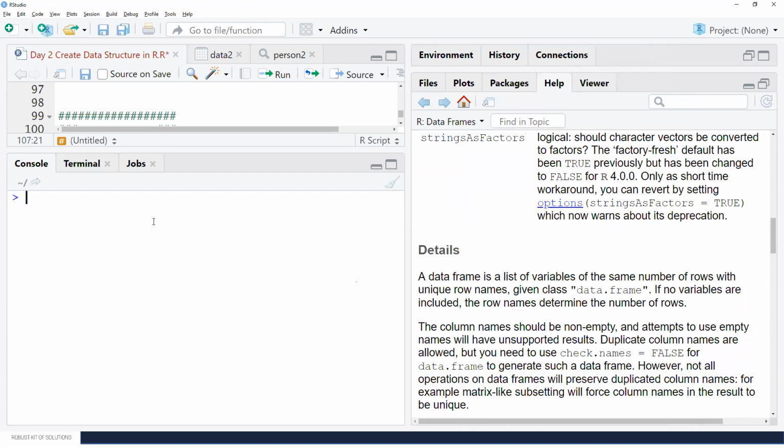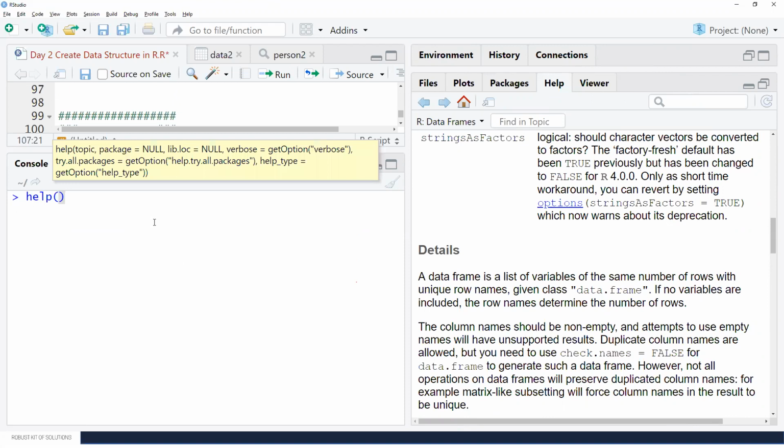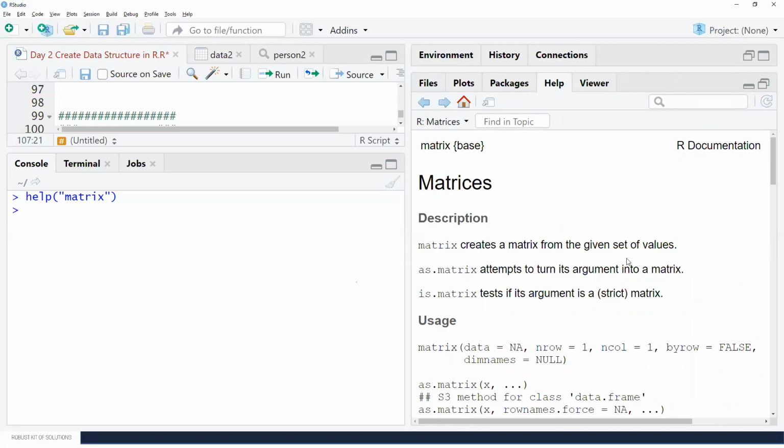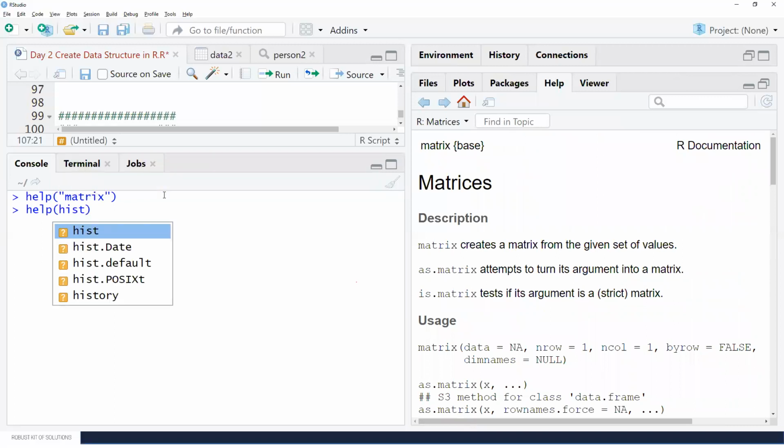Another way, you can write down some command also. So I can simply go and type help(matrix), and it has come up here. So that is another way we can do it. For example, I can also type, let's say, help(histogram).